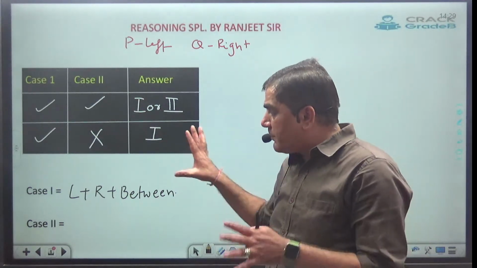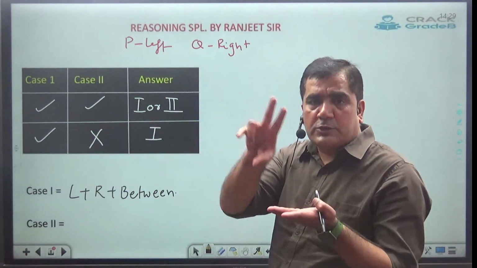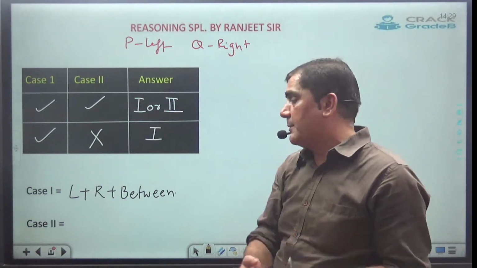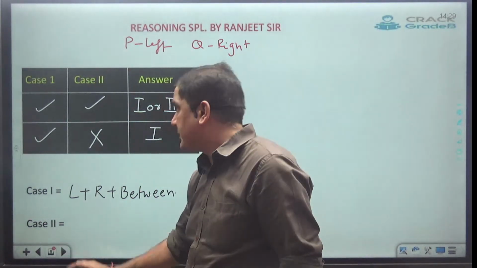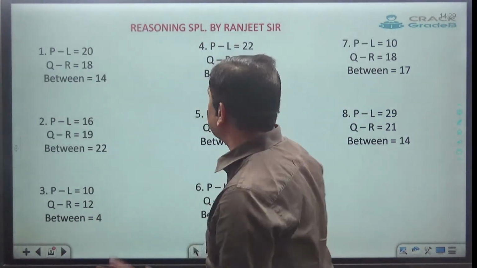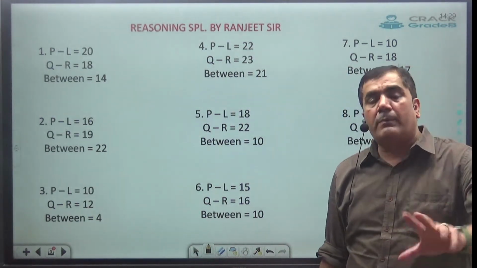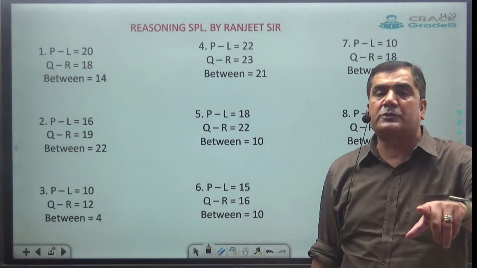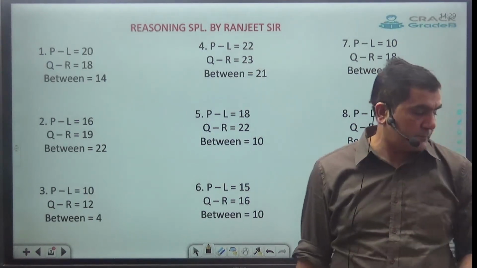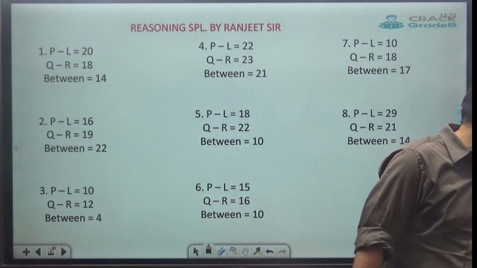Now, in order to explain where case 2 is possible and where case 2 is not possible, I have taken some examples, just to make you understand in which problem case 2 is possible and in which problem case 2 is not possible. Clear?